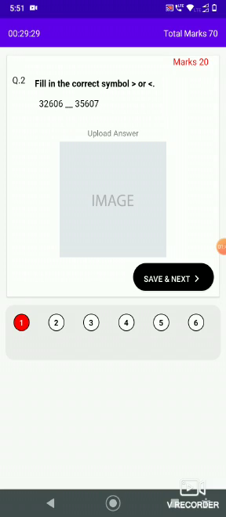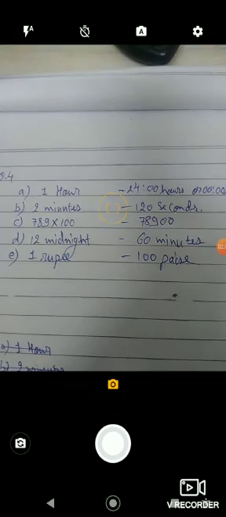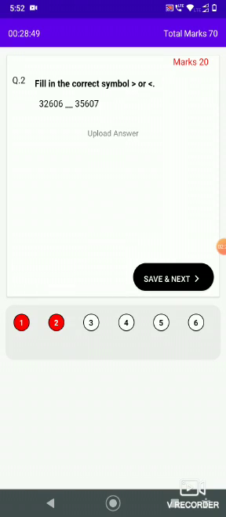Second, that is descriptive. For this I need to upload an image, so I will write the answer on paper, like this, and then click on the image. Then it will open your camera. Just focus your camera onto the answer and then click photo. Just click on the right tick, then the message file uploaded successfully will appear, and just click on save and next.